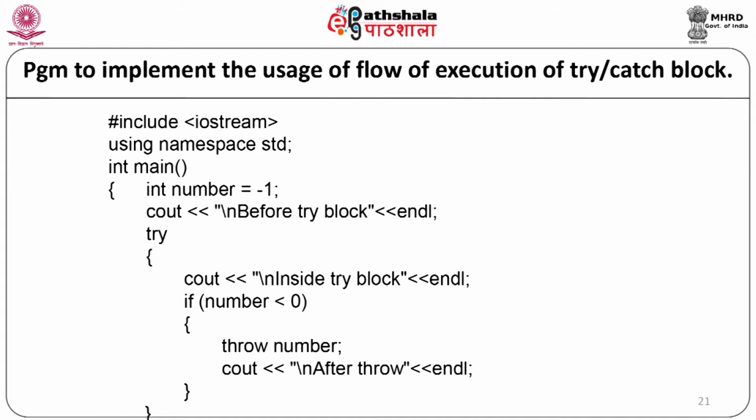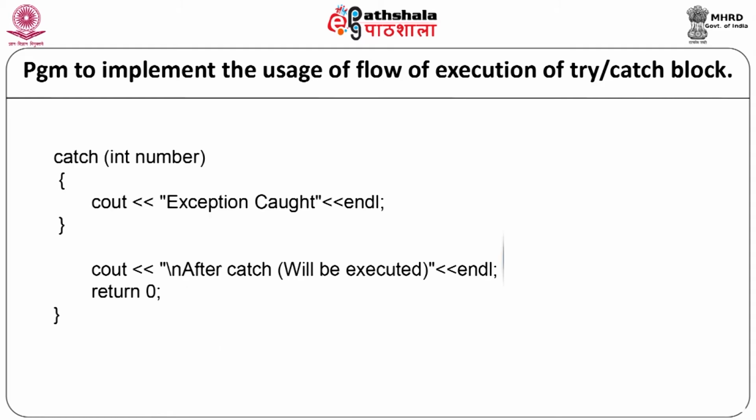So, if the number is less than 0, we are throwing the exception in this particular try block. Now, we will write our catch block as catch, the parameter will be int number, cout exception caught, endl, and the catch block will end.